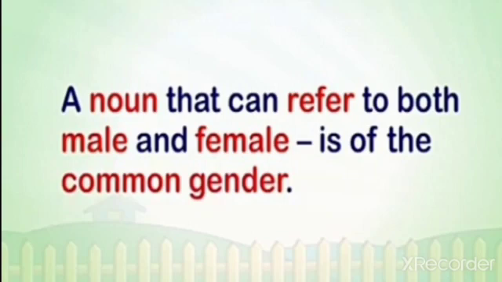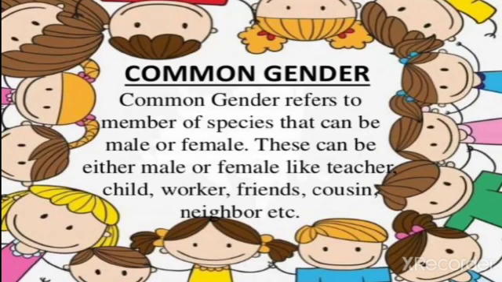Next, we'll move on to the third gender. A noun that can refer to both male and female is of the common gender. See the meaning of common gender: it refers to a member of a species that can be male or female. These can be either male or female, like teacher, child, worker, friends, cousin, neighbor, etc.